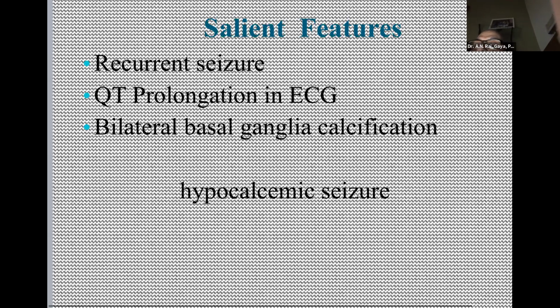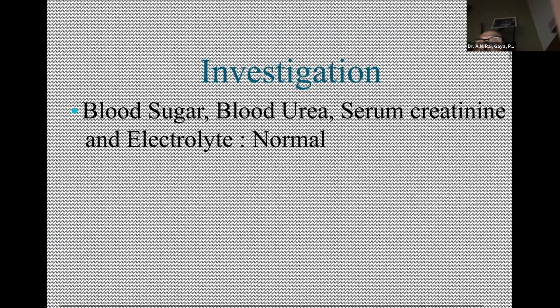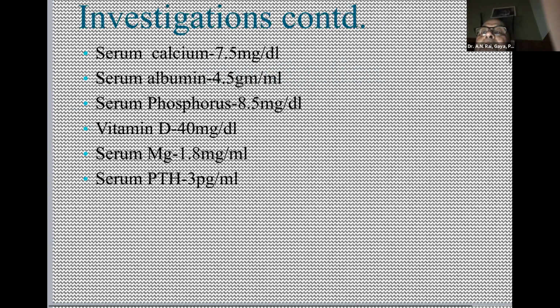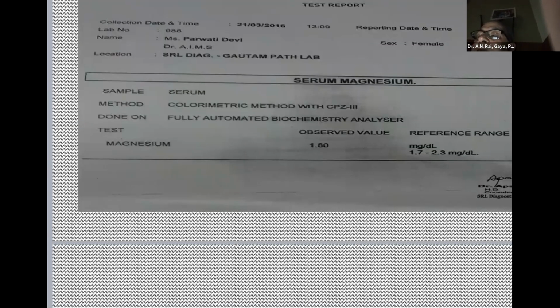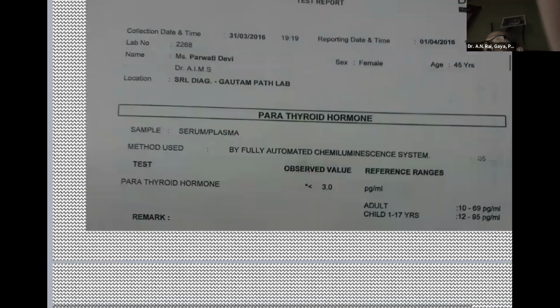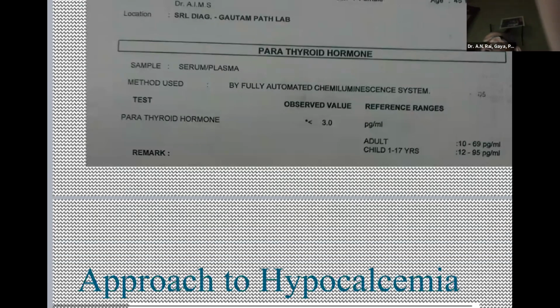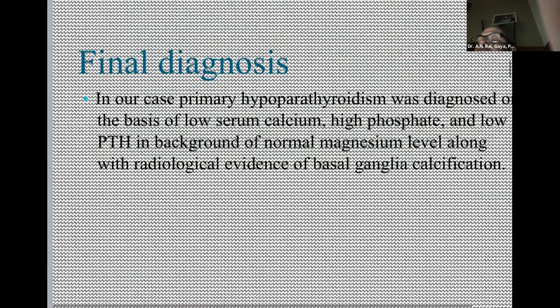Blood sugar was normal. On investigation, calcium was low, you can see. Albumin was normal and phosphate was high. We did the magnesium. It was very important because hypermagnesemia can also cause this. It was normal. And this is the parathyroid hormone. It is low, you can see it is less than 3. Normally it's 10 to 69. In our case, it was diagnosed as primary hypoparathyroidism.